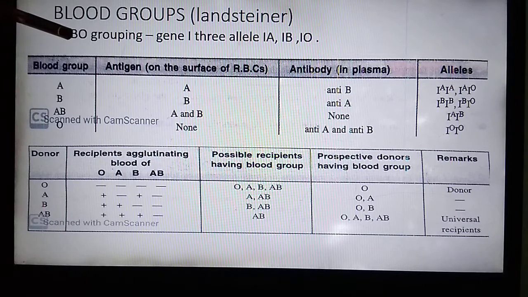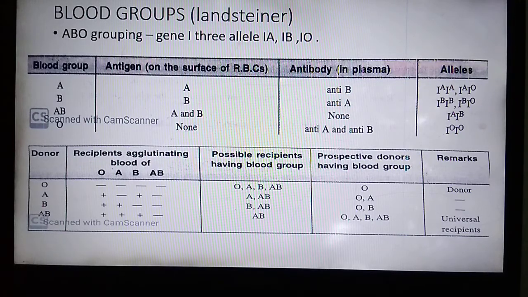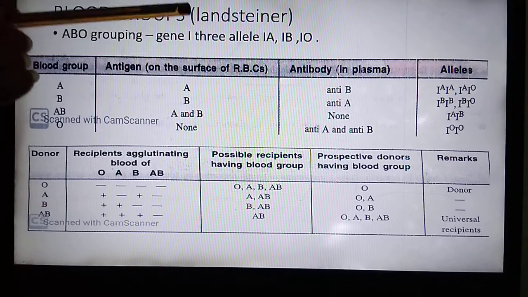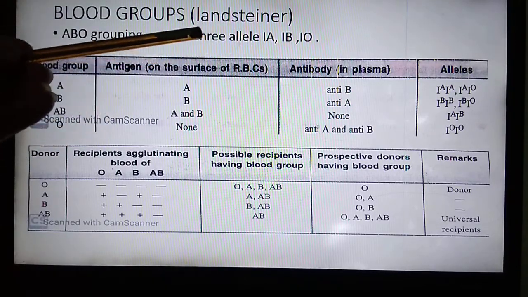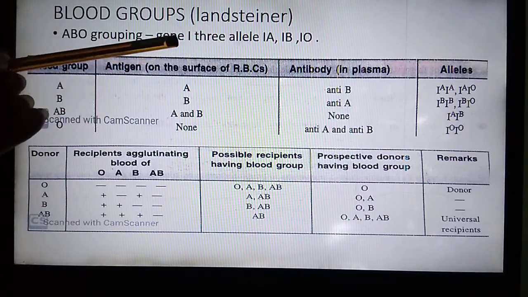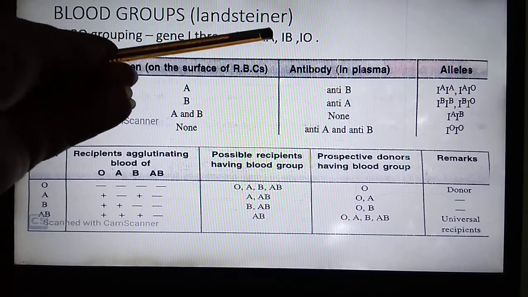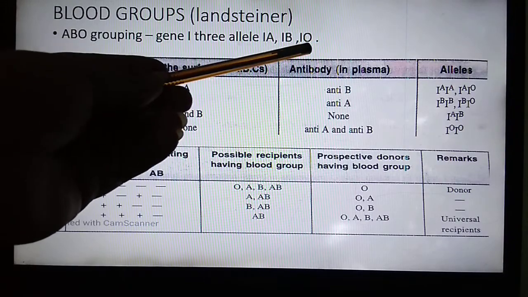ABO blood groups. The ABO blood groups are determined by the gene present in the body known as gene I, and this gene I has 3 alleles. 3 alleles means 3 types of categories are there of gene I, that is IA, IB, IO.